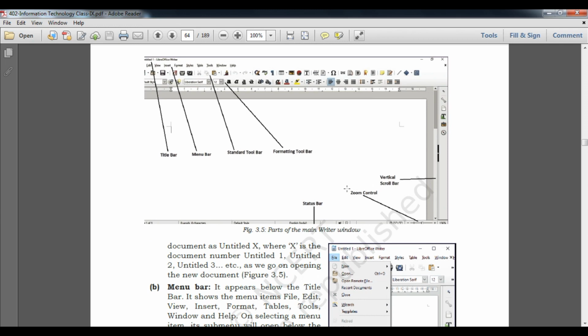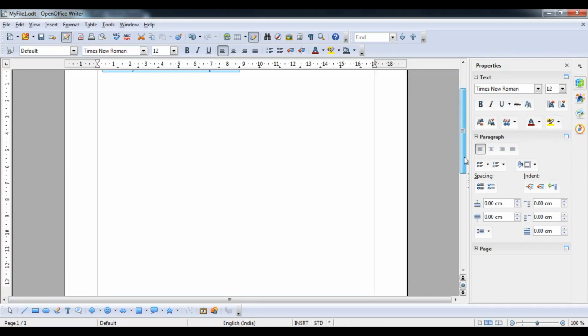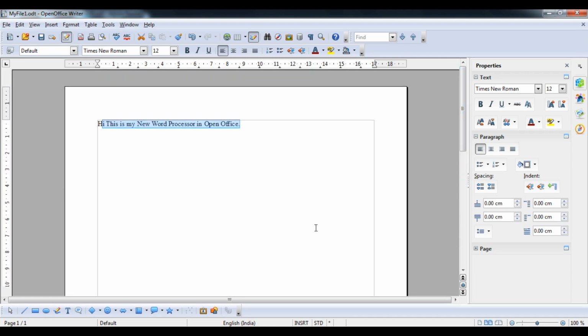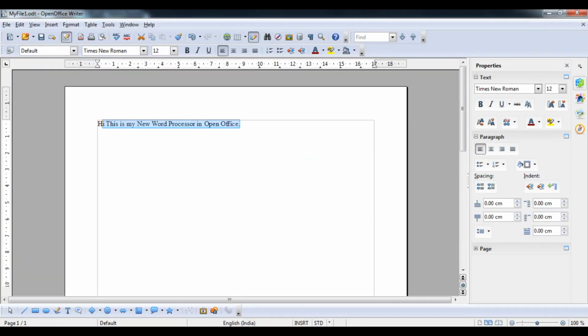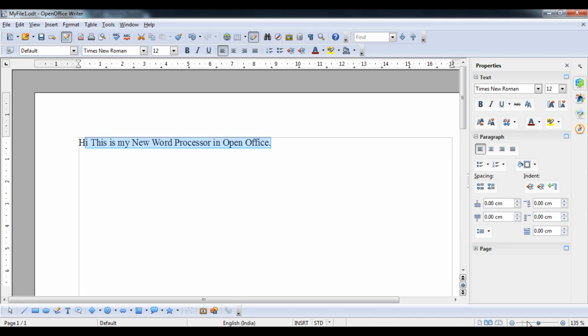And now after that, vertical scroll bar. Students, you can see here is the vertical scroll bar by which we can scroll the pages, the content of the file also. Then after that, zoom control bar. Here the zoom control bar specifies how to see the data.